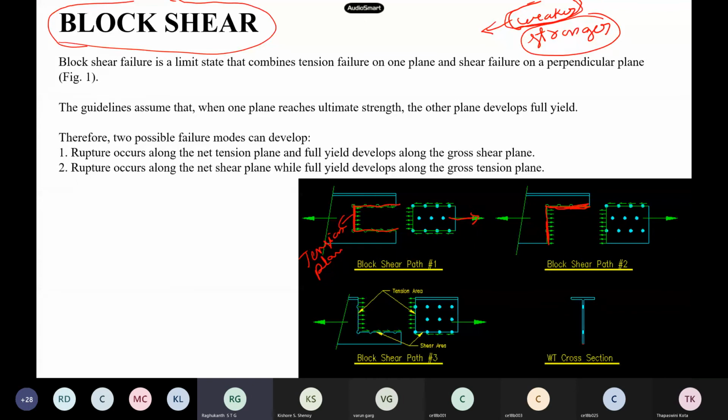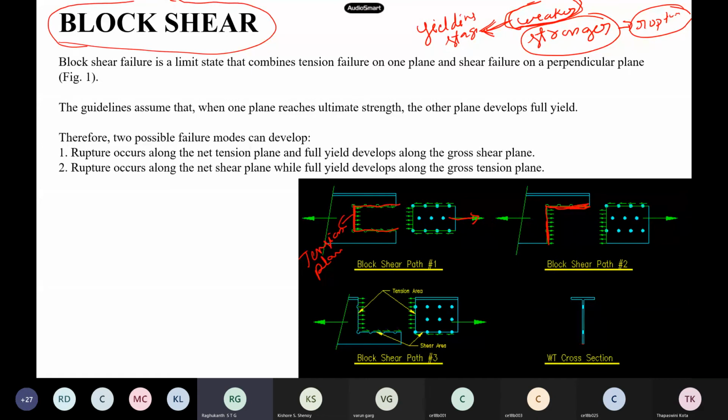When you keep on increasing the loads, the plate will fail by the stronger plane, it ruptures. When the stronger plane is rupturing, the weaker plane is already in the yielding stage. So block shear is basically a combination of tension as well as shear, the weaker plane as well as the stronger plane.